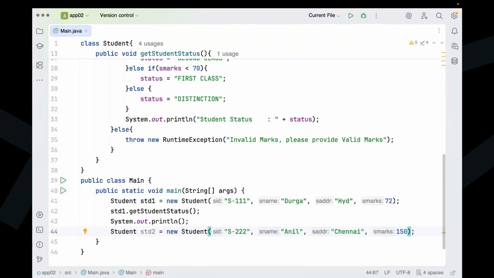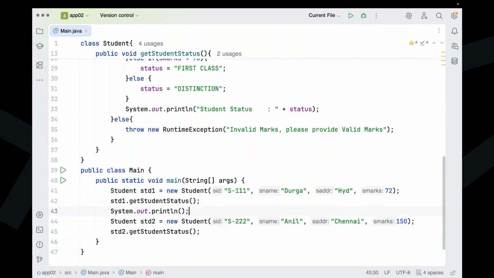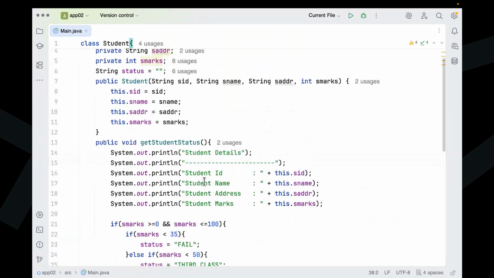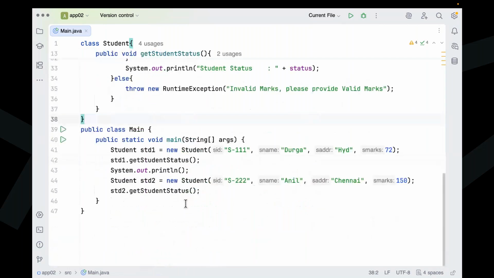Now std2.getStudentStatus, get the student status. The data here we are getting.